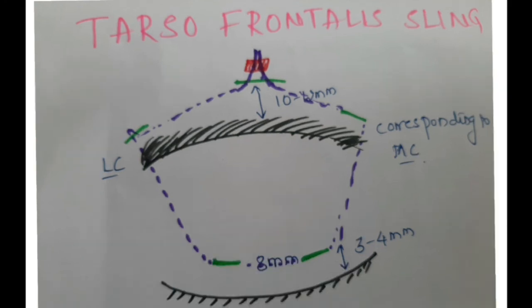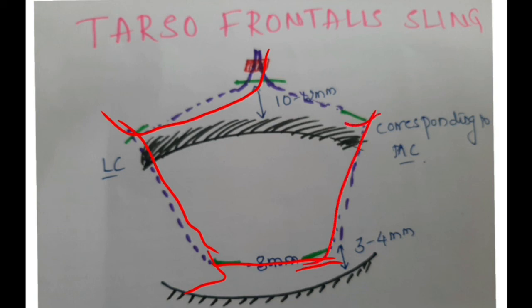The needle is passed from this incision, comes here, is taken out, and again it is passed below the skin, comes out here, again below the skin, below the orbicularis oculi muscle, and then it comes here. Again it is going below the orbicularis oculi muscle. So finally what you are seeing is just 2 ends of the suture here. Everything else is below the orbicularis oculi muscle.